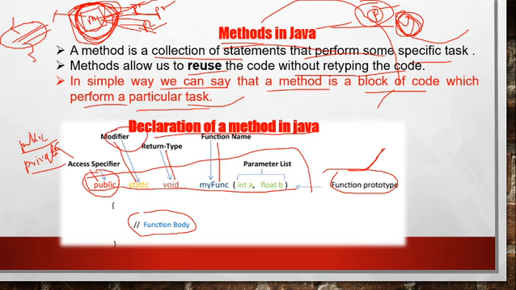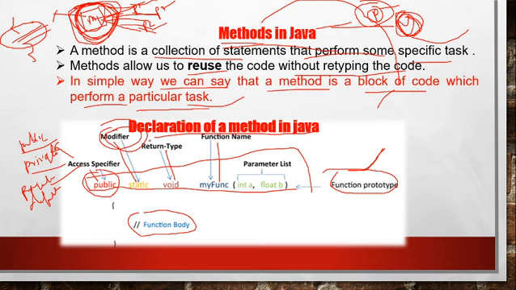Modifier is optional, either you can give it here or not, no problem. Protected access specifier is also there, which we will use in inheritance, and default is also there. Four types of access specifier are there. If you do not give anything, the default access specifier will be used. Modifier is optional, you can give it or not. I will explain this modifier in the coming lectures, including the use of the static keyword in the function declaration.